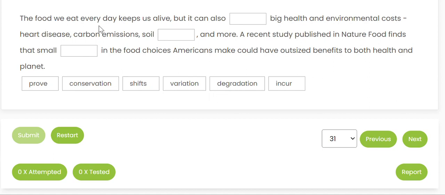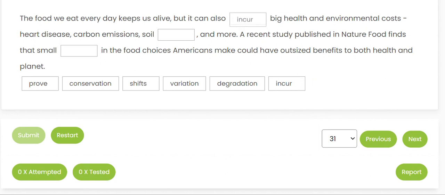The food we eat every day keeps us alive, but it can also dash big health and environmental costs. So, also, we can eliminate the word also to understand the sentence. So, what grammar is here? After can, we have a blank, and after can comes first form of verb. So, we have two first forms without s, prove and incur. Now, with the noun cost, the verb that goes is we don't prove cost, we incur cost.